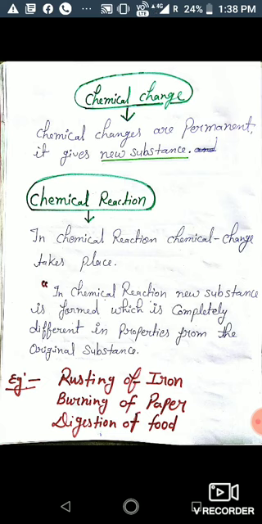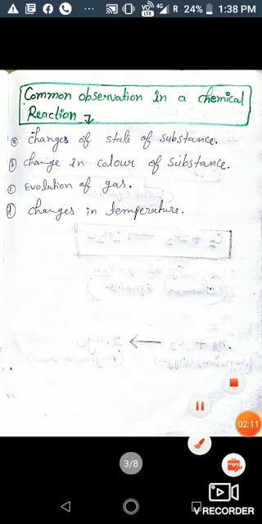Another example is burning of paper. If we take any paper and burn it, it gives carbon dioxide gas and some ashes. So this is also a chemical change. Another example is digestion of food.